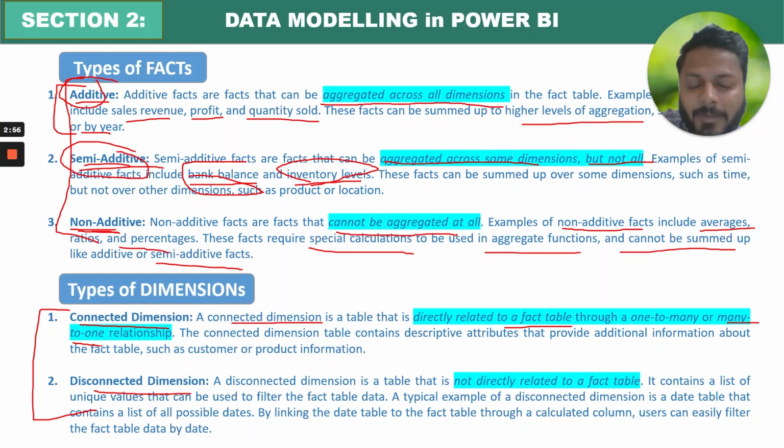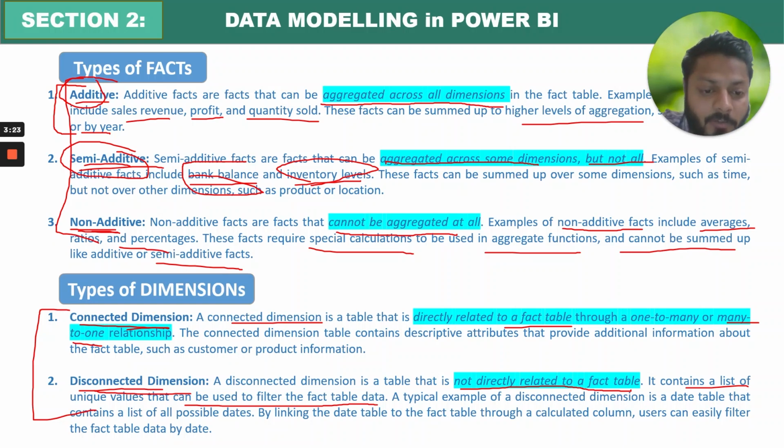So in short, a connected dimension is connected with the fact table. Second is disconnected dimension, which is not directly related to the fact table. It contains a list of unique values that can be used to filter the fact table.